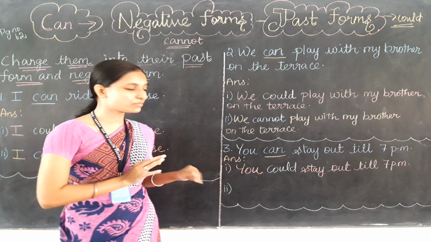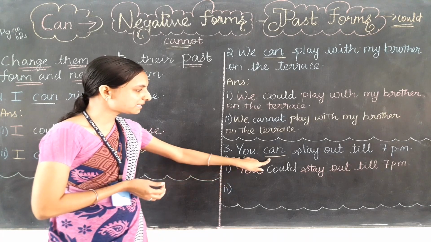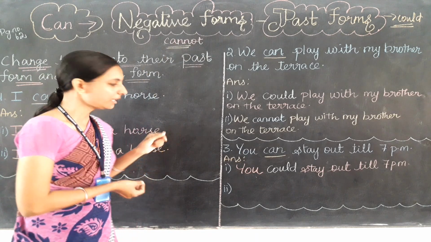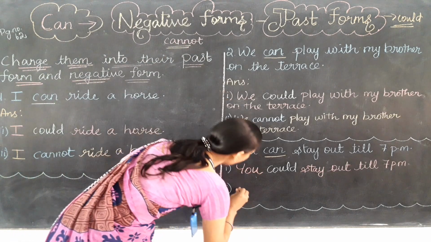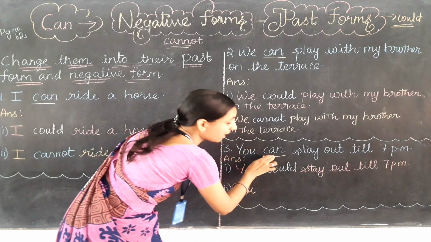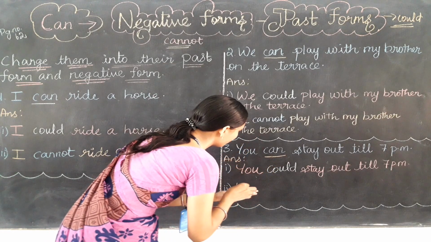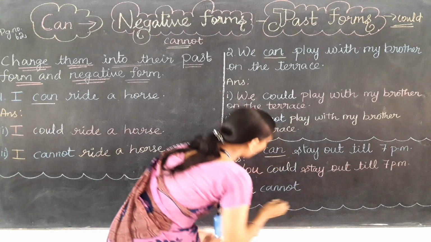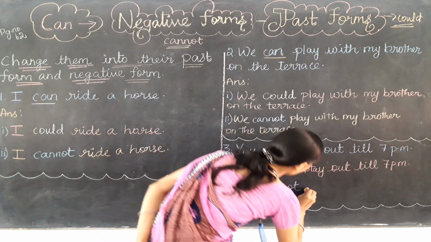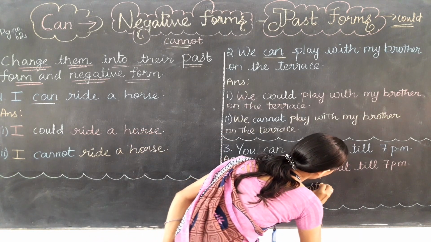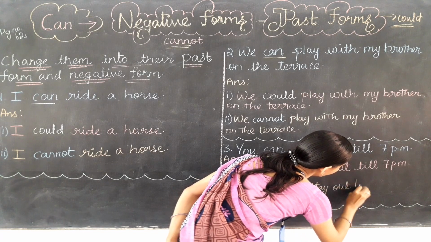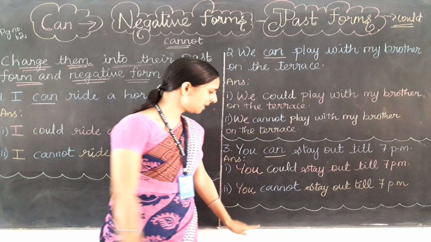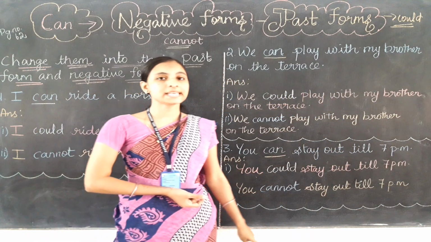Okay, so that is the past form. Let's make the negative form. That is, in place of can, which negative form do we need to use? That is cannot. So the answer will be like you. In place of can, I need to write cannot, C-A-N-N-O-T. You cannot stay out till 7 p.m.